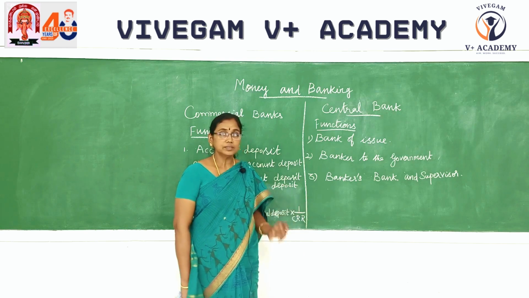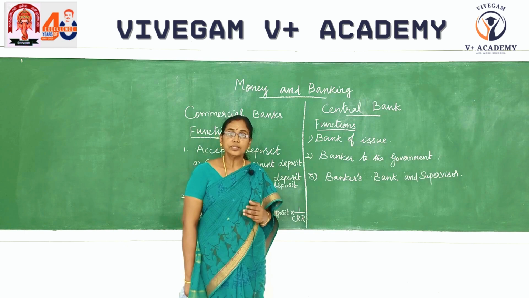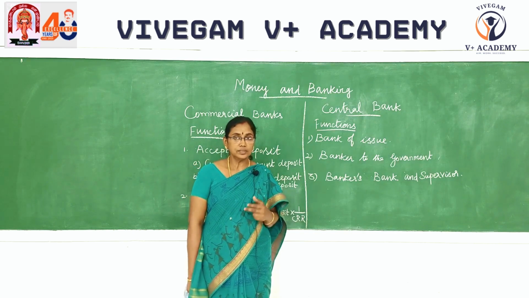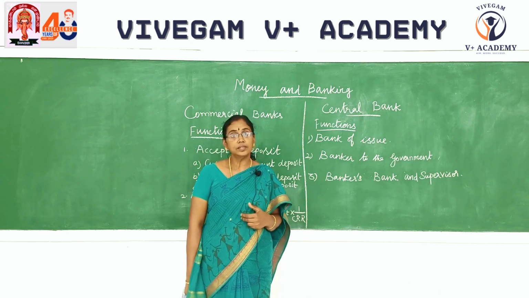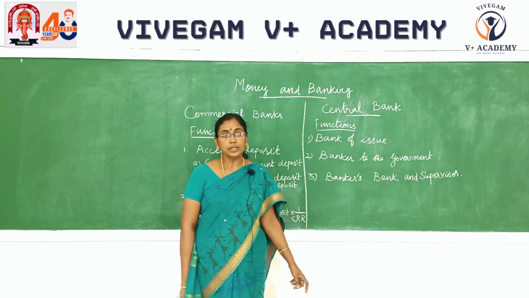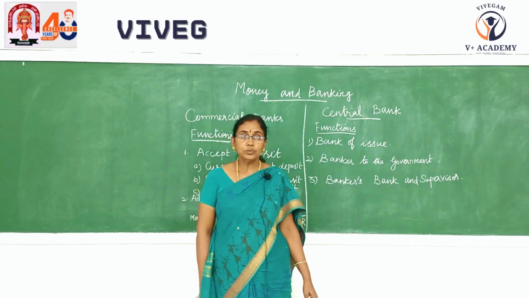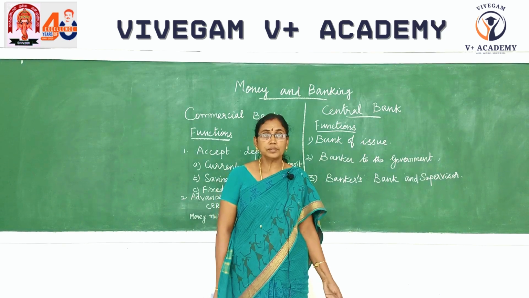The last one, we can say the three things: a custodian of CRR, custodian of foreign exchange reserve, and next one as a lender of last resort. The next one is supervisor, because it supervises the functioning of commercial bank. Now we have discussed the functions of commercial bank and central bank.